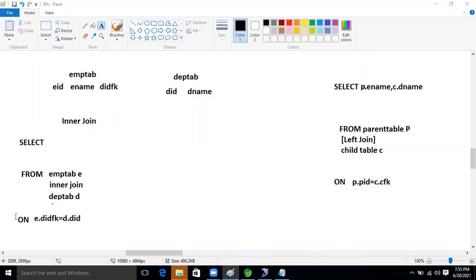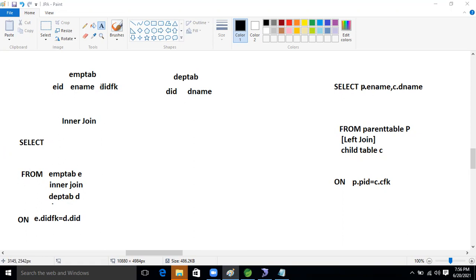So here, using the ON keyword, what are we doing? Equal to, right? We are connecting, we are joining. First we are joining these two tables using inner join, guys. After that, E dot DIDFK, the foreign key, we are connecting with the child table primary key. We connected both tables, based on these two syntax we are connecting.